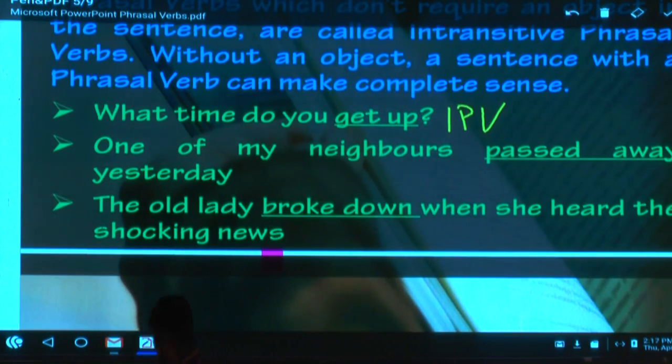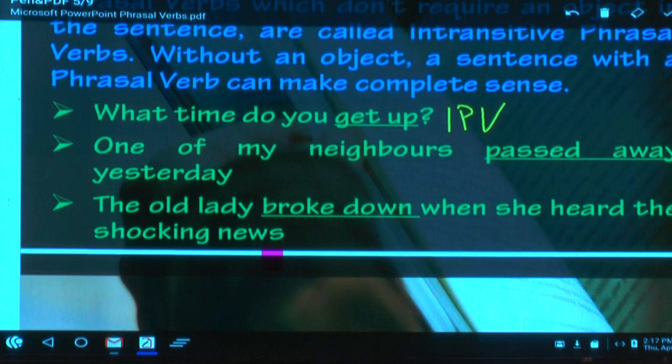What is the second example? One of my neighbors passed away yesterday. Pass away means what? Expire. You have got this already. What is the idiomatic expression? Kick the bucket. Indian origin, it's my gut feeling. Could be Indian origin. So, pass away, does it go to another person? No, it stops with that person. It stops with my neighbor. So, it is also intransitive.